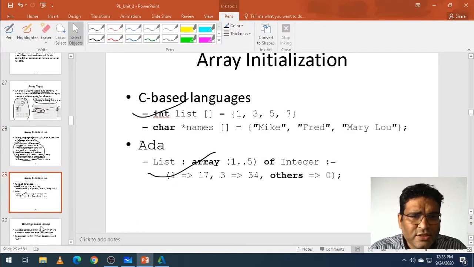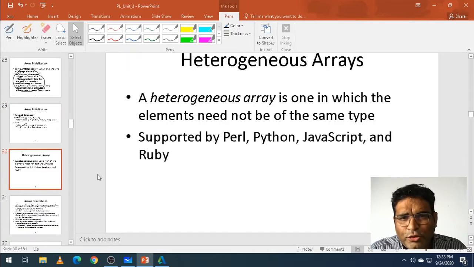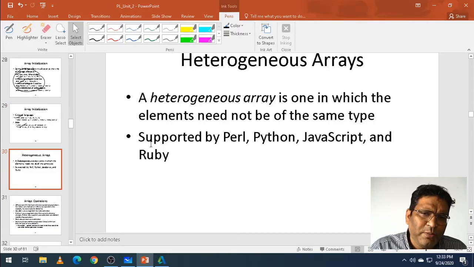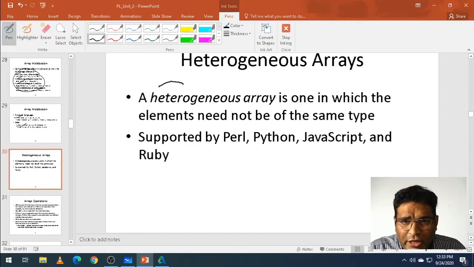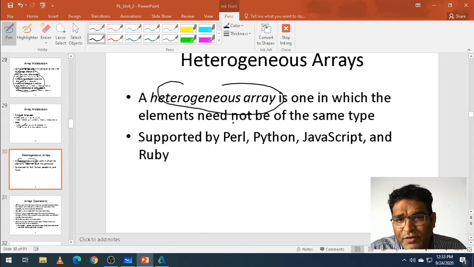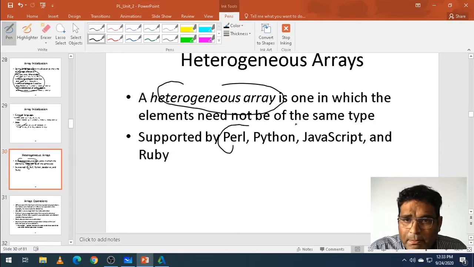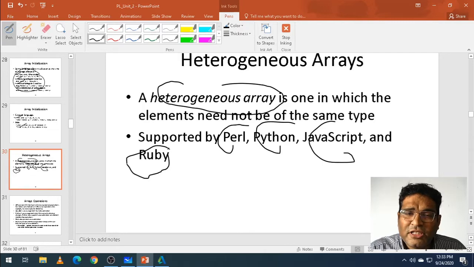Now, heterogeneous. What do you mean by heterogeneous? The elements do not have the same type. Does an array support that? A heterogeneous array is one whose elements do not have the same data type. That is supported by Perl, Python, JavaScript and Ruby. These are the languages which support heterogeneous arrays.